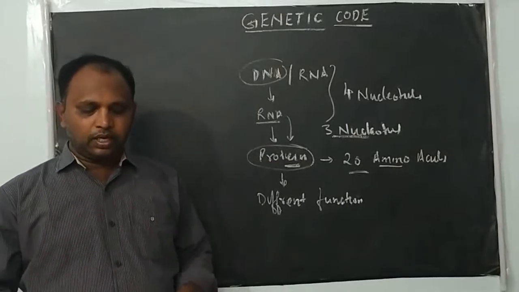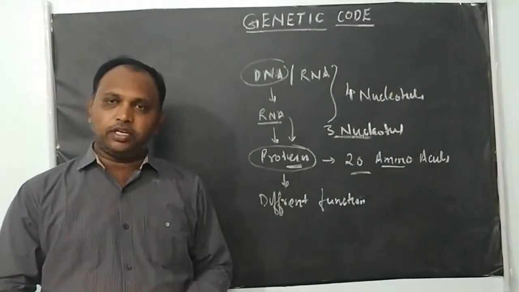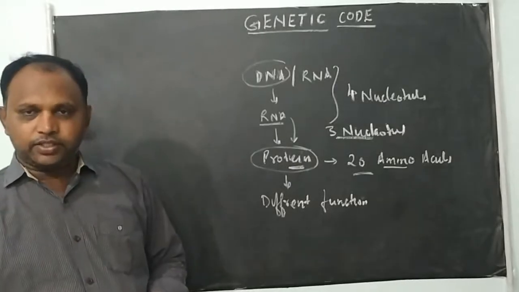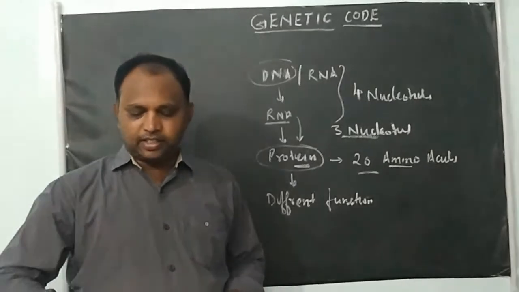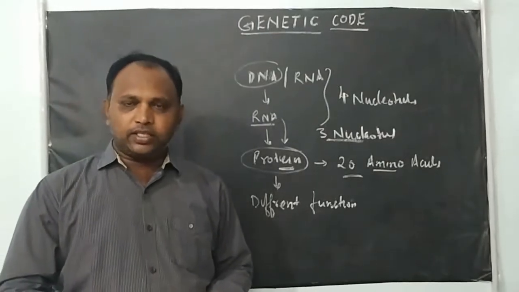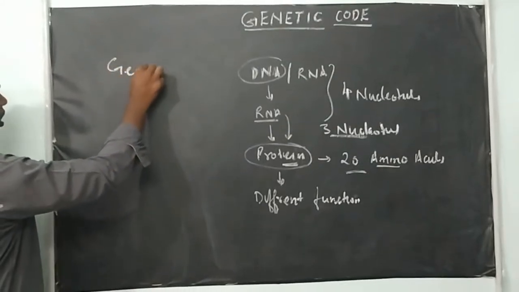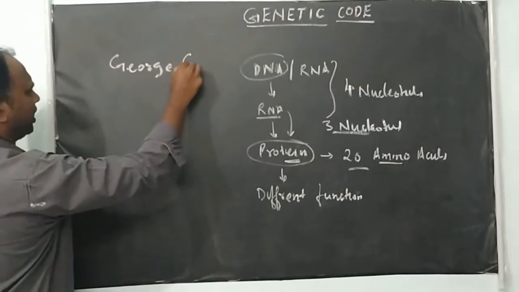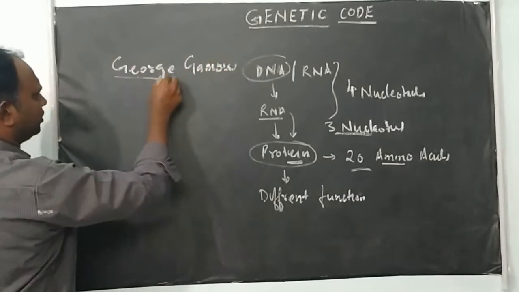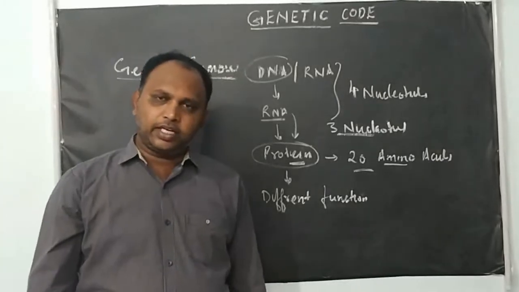So predicting the nucleotide sequence for each and every amino acid is a challenging task. Many scientists tried, and the first to successfully predict the genetic code dictionary was the scientist called George Gamow.